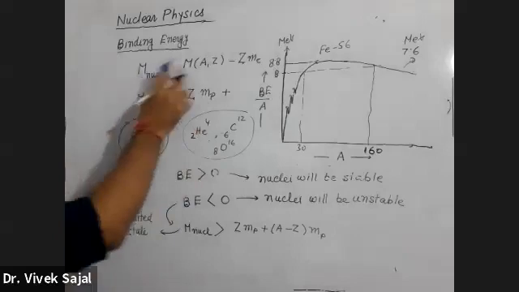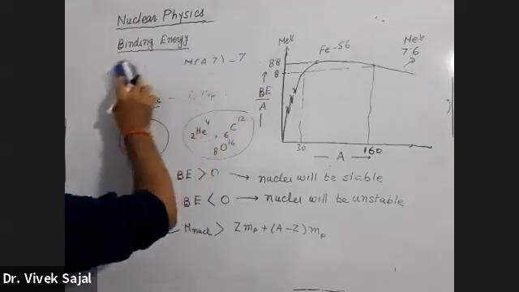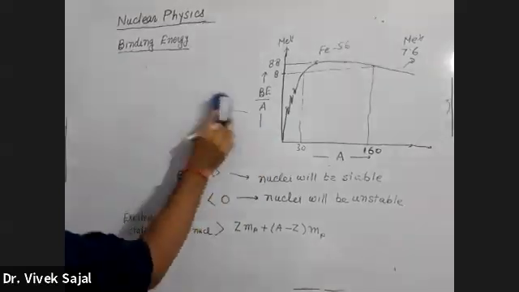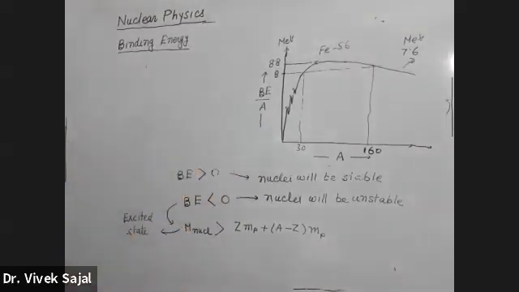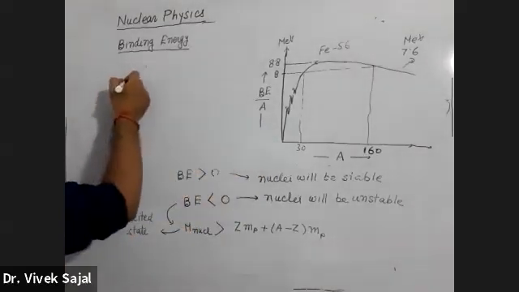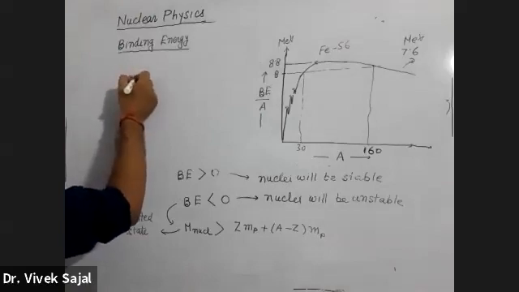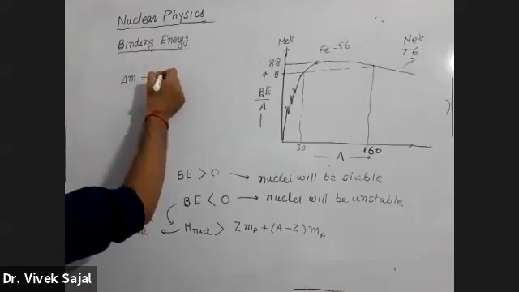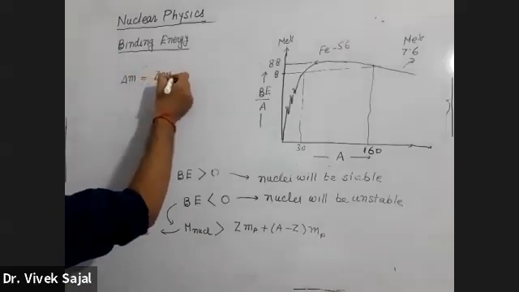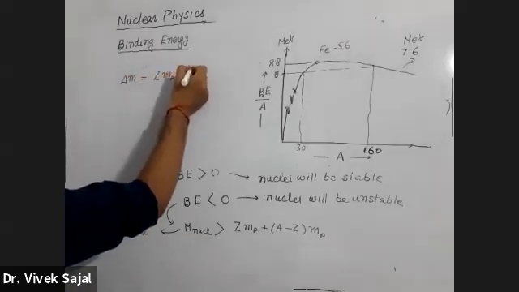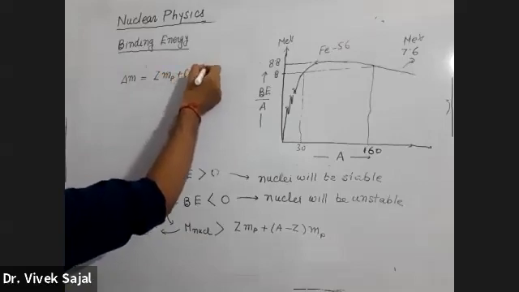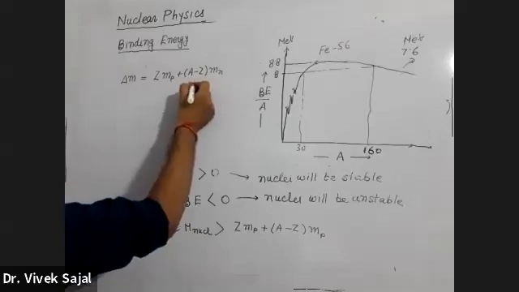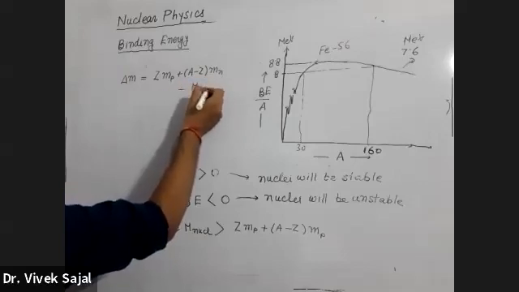We have already discussed what will be the mass of the nuclei. So now, how will you write binding energy? Binding energy will be delta E, so this will be delta M. This will be Z times mass of proton plus A minus Z mass of neutron minus mass of nuclei.